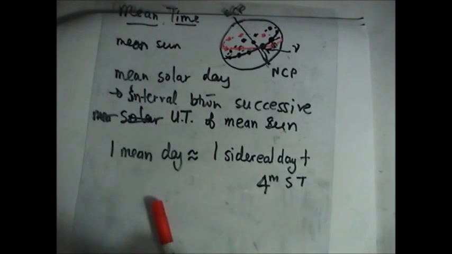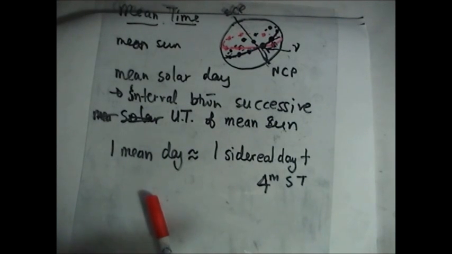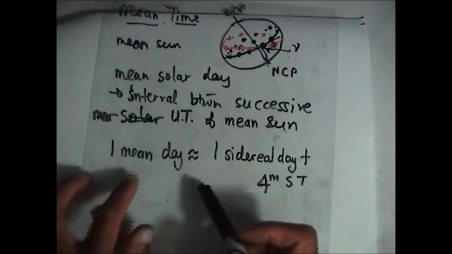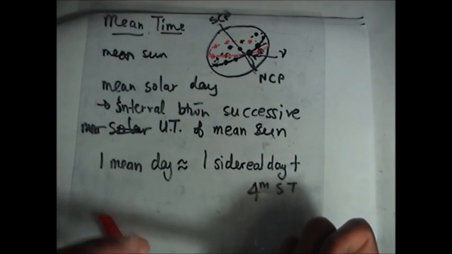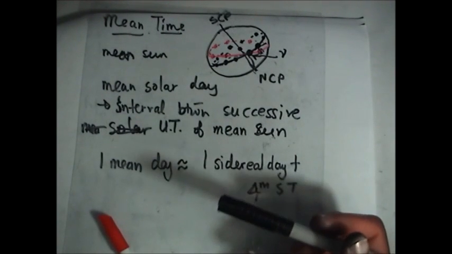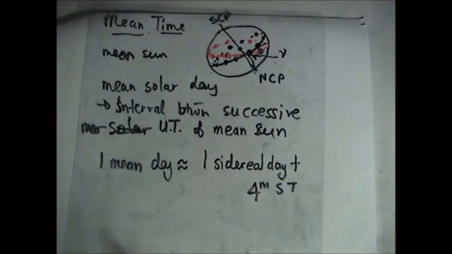So let's see what help this has. This has great help because of the mean day. Now this mean day, you remember the apparent solar day was defined to start at 12 noon. It starts when the sun is in upper transit. At 12 noon, that's when the solar day starts.